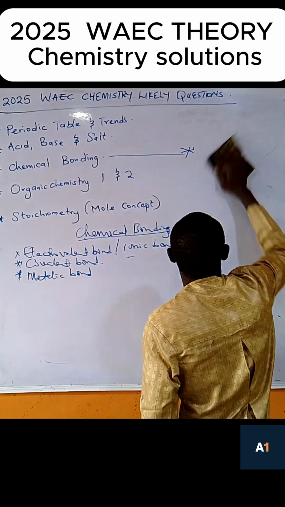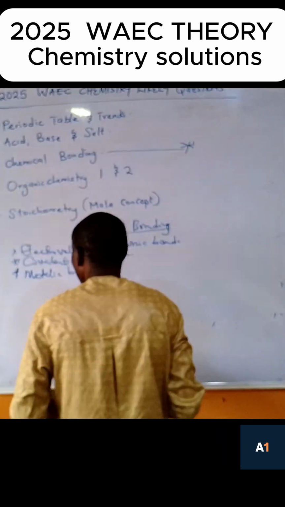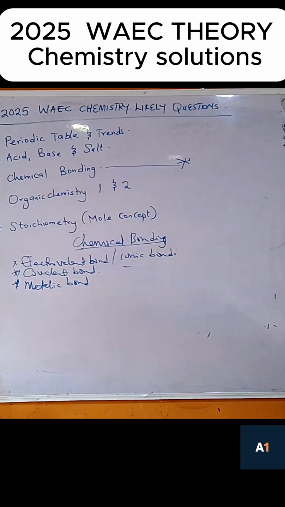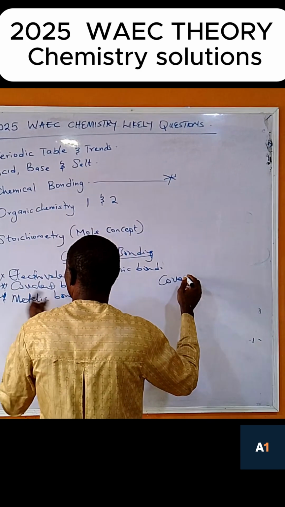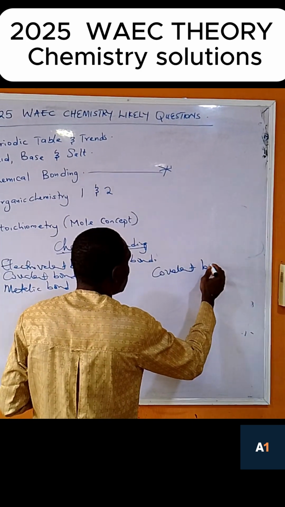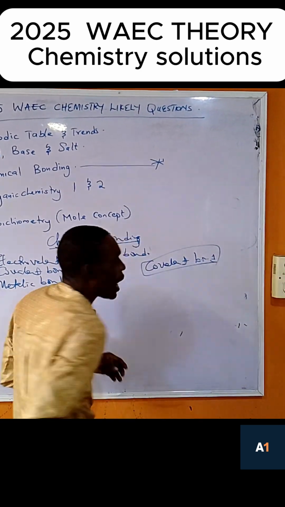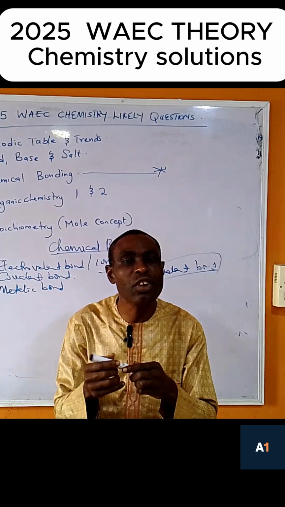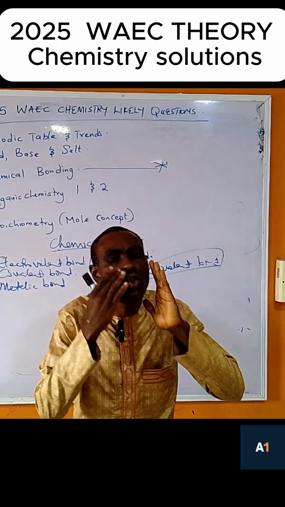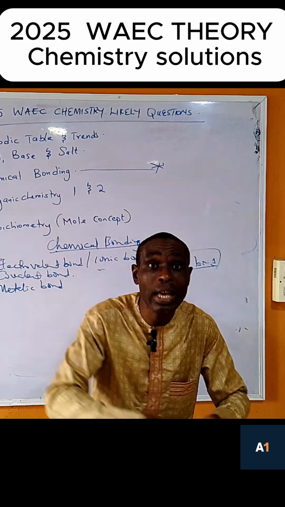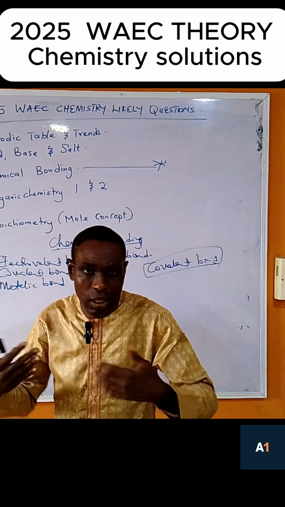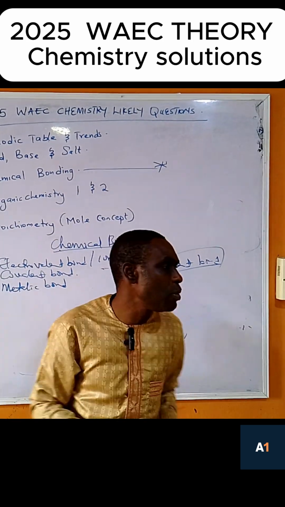Let me quickly talk about covalent bond, which I've already talked about. Covalent bond: I said it is formed by sharing. Let me tell you this one. It usually is non-metal versus non-metal, resulting in a molecule. Now let me give you an example.